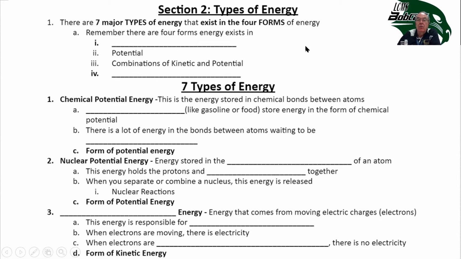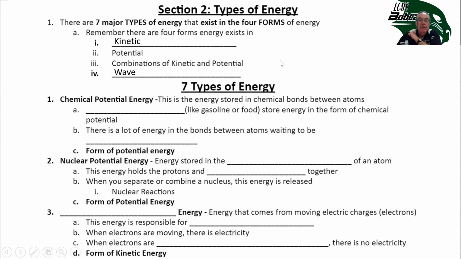In this section, we're going to talk about the 7 major types of energy. First we're going to review quickly the 4 forms of energy that we did in the last section. There's kinetic energy, there's potential energy, there's combinations of kinetic and potential energy, and there's wave energy. A combination of kinetic and potential energy usually is going to be mechanical energy.